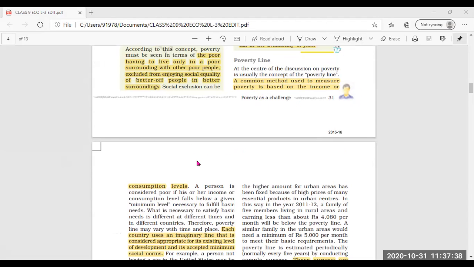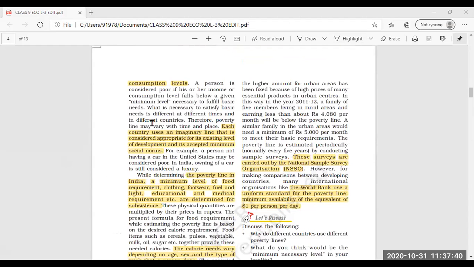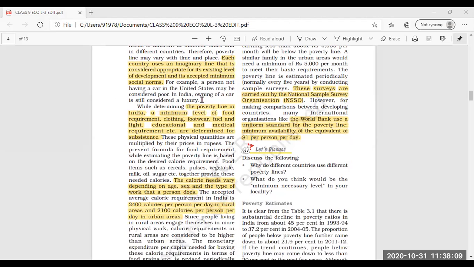How many earning members there are, and how much consumption of the money which is earned there is. So a person is considered poor if his or her income or consumption level falls below a given minimum level. That means if the consumption level is more than the income, that family or individual will certainly fall under the category of poverty.